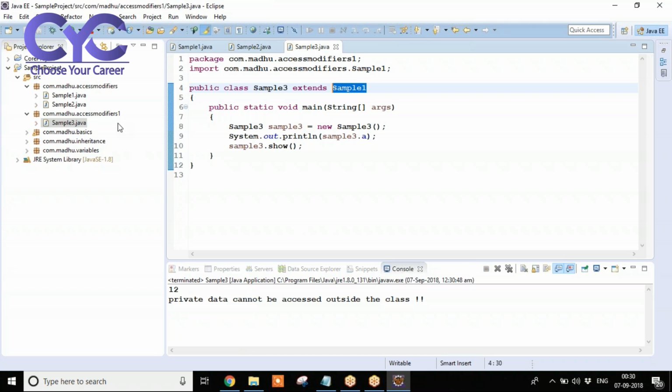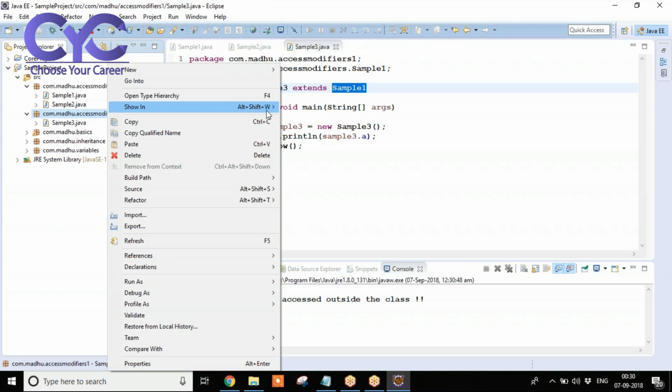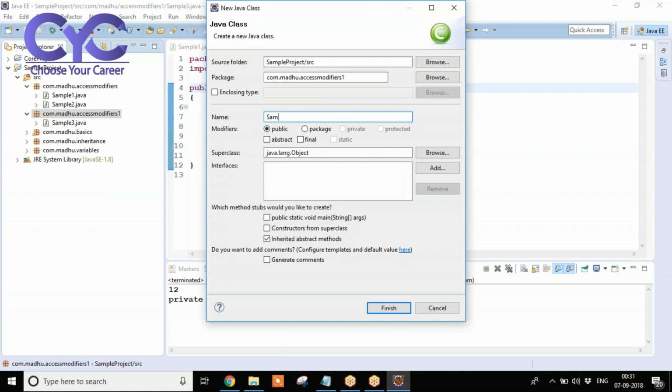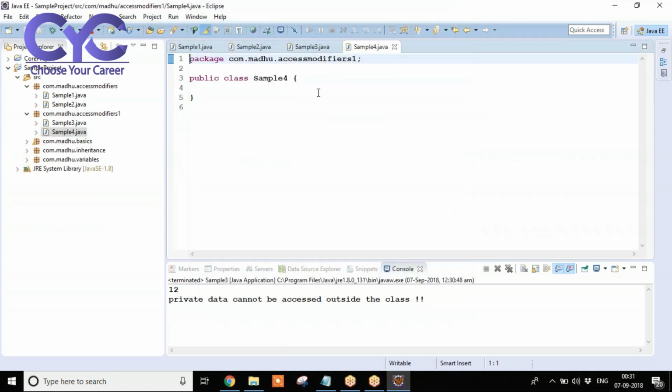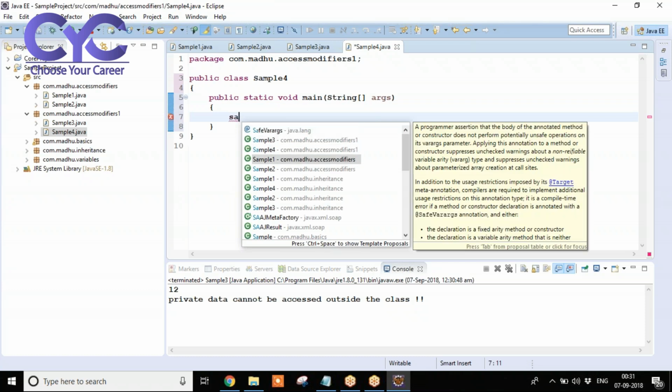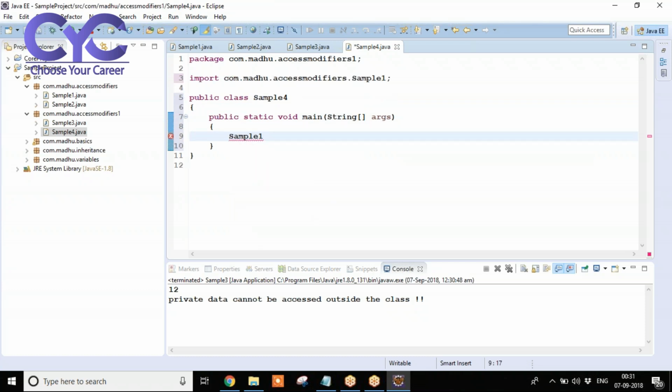Now observe here. I'm going to create one more class called sample4. Right click, new class sample4. Here I'm not going to provide any inheritance or anything else. Just I'm creating a main method here. In this main method, I'm going to create an object for our class. I want to use the data of sample1. Whenever we are calling sample1, that package is importing. Sample1 is equal to new sample1.